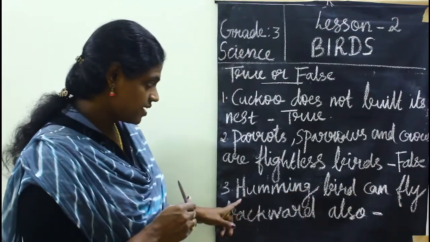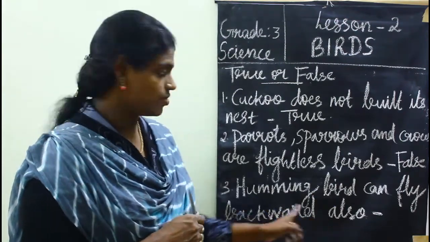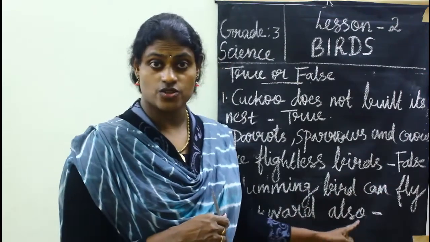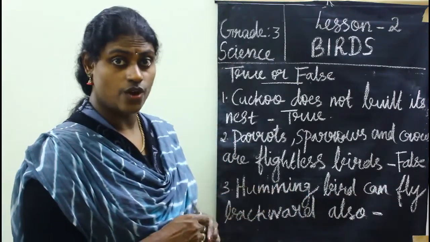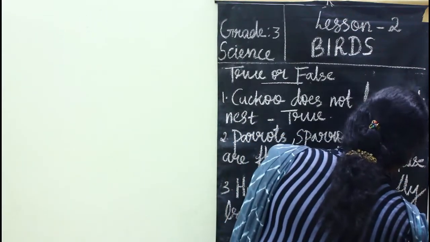So next is, hummingbird can fly backward also. Is this statement true or false? Yes, this statement is true.